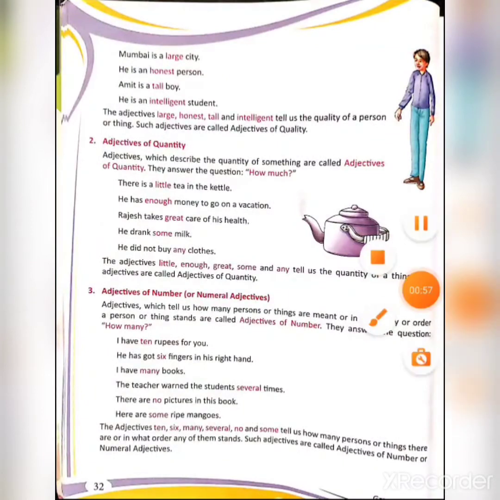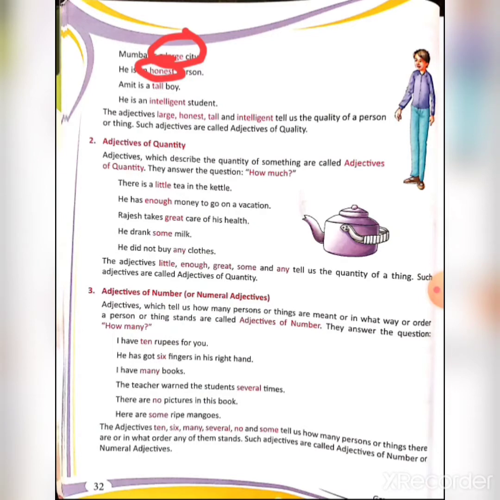Example, Mumbai is a large city. So Mumbai is what kind of a city? Mumbai is a large city. So large is an adjective of quality. He is an honest person. So what kind of a person is he? He is an honest person. So honest is an adjective of quality.